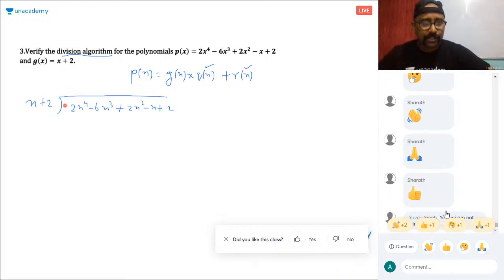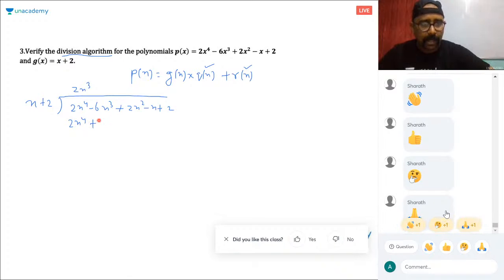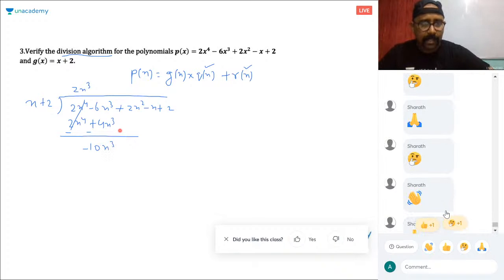Right? Chalo. So again, I'm doing it directly now. I've made the concept clear. So multiply x with 2x cube to get 2x4. So 2x cube into 2 is what? Plus 4x cube. Okay. So subtract that. This is minus. This is minus. This gets cancelled. Minus 6 minus 4 is what? Minus 10x cube.